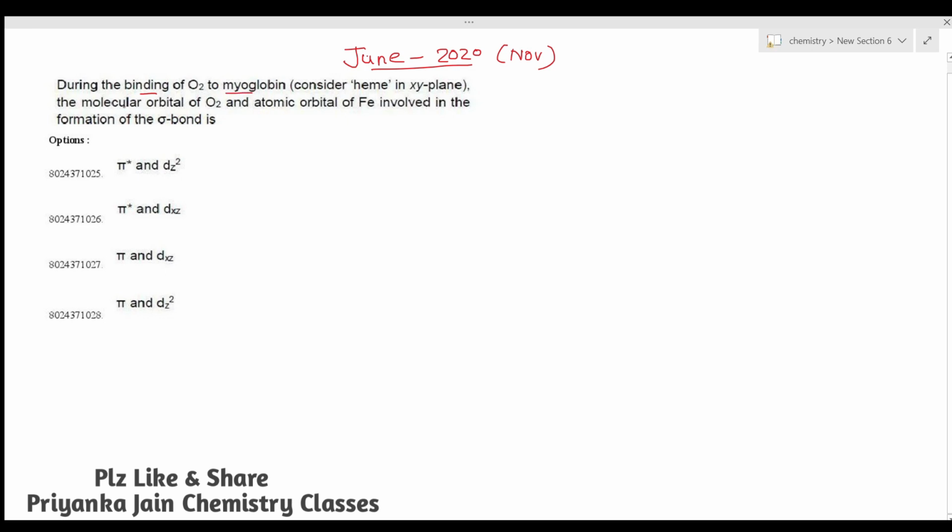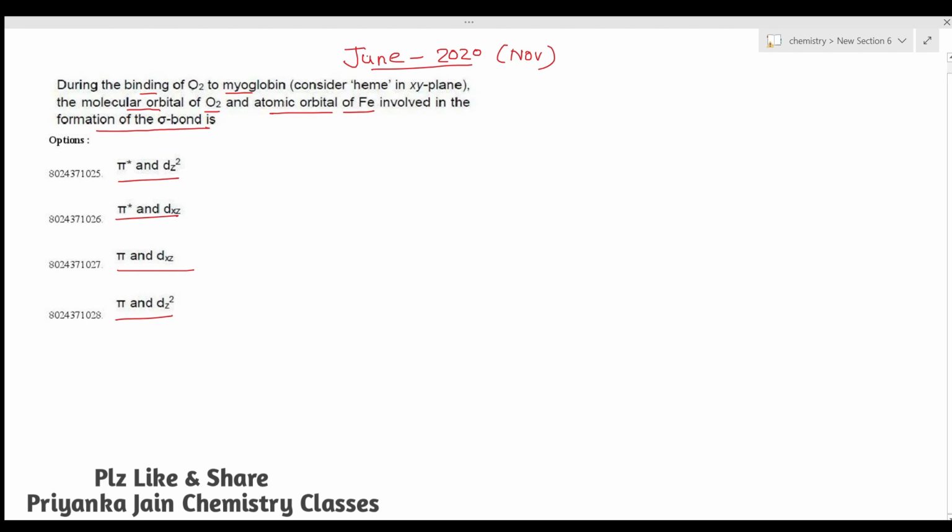The molecular orbital of O2 and the atomic orbital of Fe involved in the formation of sigma bond is. We have been given 4 different options, and we have to find out what orbitals of O2 and iron are involved in the bonding. So firstly we consider the iron.